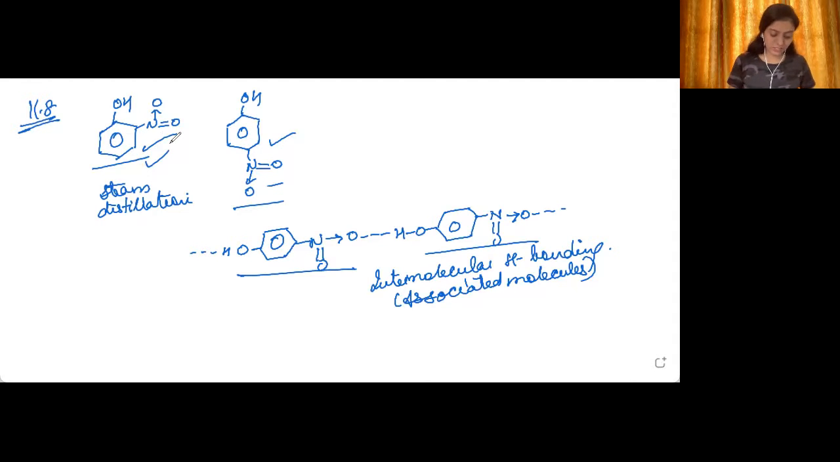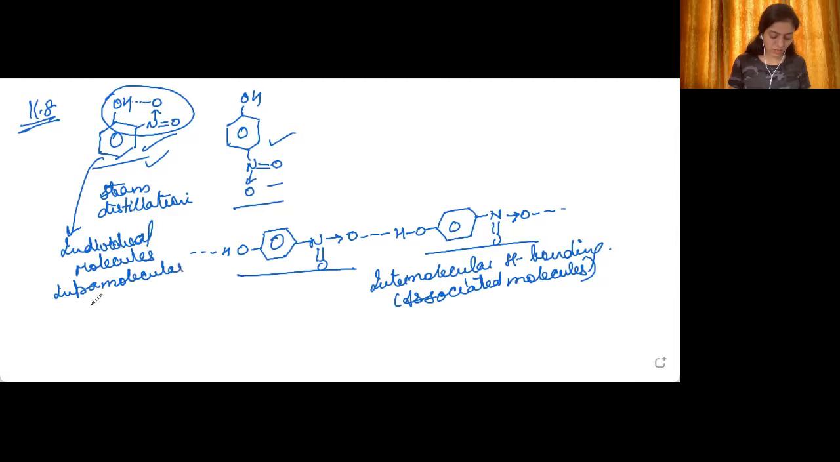Now, let's see what is happening in ortho nitrophenol. If you see these two groups, they are very close to each other. What will happen? There will be intramolecular hydrogen bonding. Because of this intramolecular hydrogen bonding, these molecules will not have any interaction with other ortho nitrophenol molecules. This means they will exist in the form of individual molecules, because there is intramolecular hydrogen bonding.